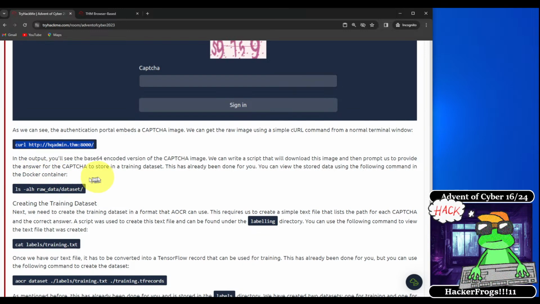In the output, you'll see the base64 encoded version of the CAPTCHA image. We can write a script that will download this image and prompt us to provide the answer for the CAPTCHA to store in the training data set. This has already been done for you.